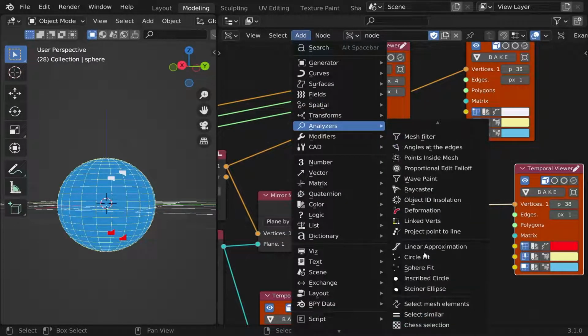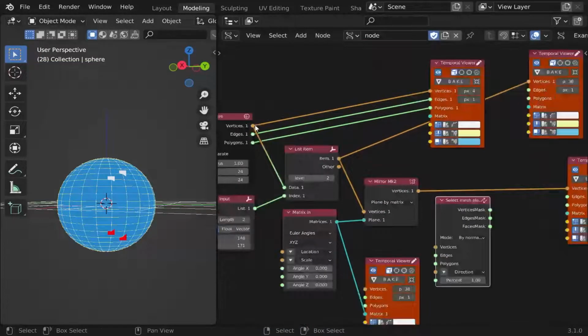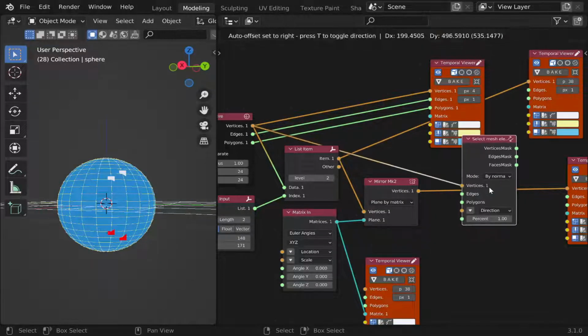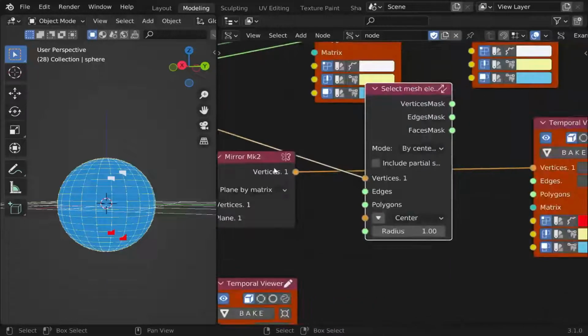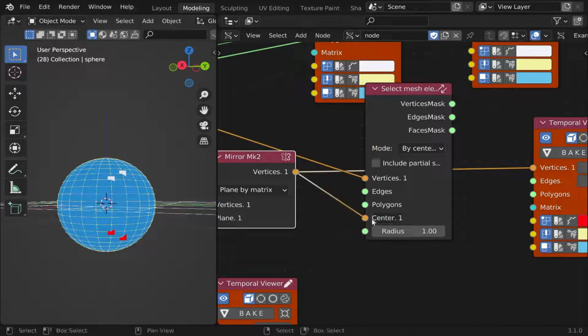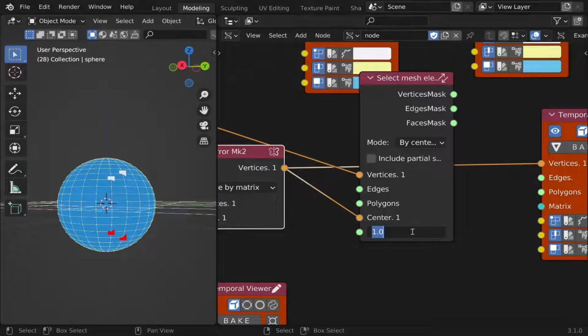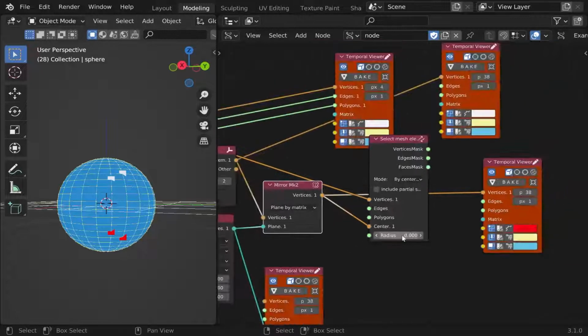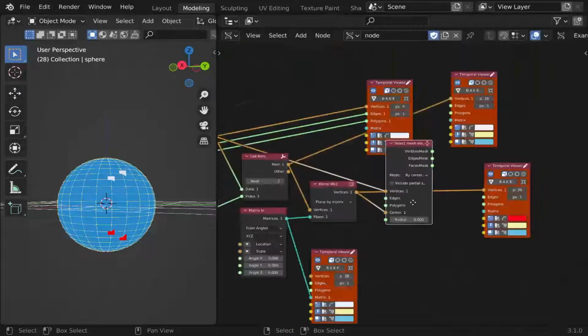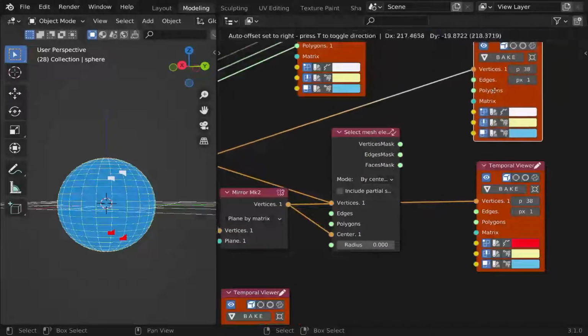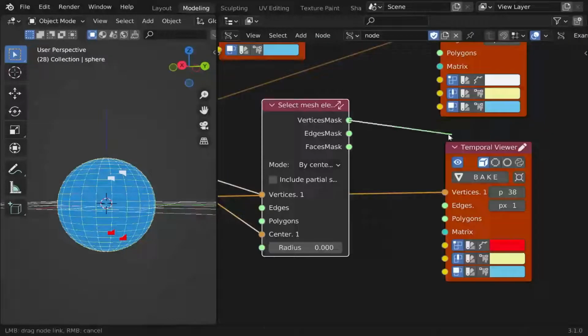Based on the mirrored vertices, we can use select mesh elements to get the vertices at the same position in the original data. The node is used in center and radius mode. Set the mirror vertex input center and radius to a smaller value. In this way, we get the mask of the original object.